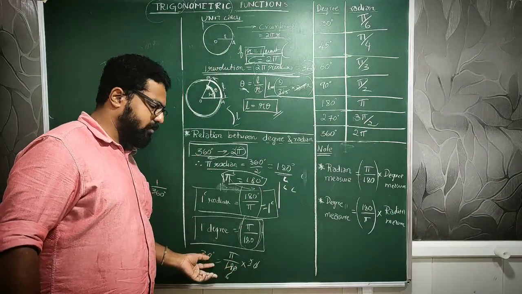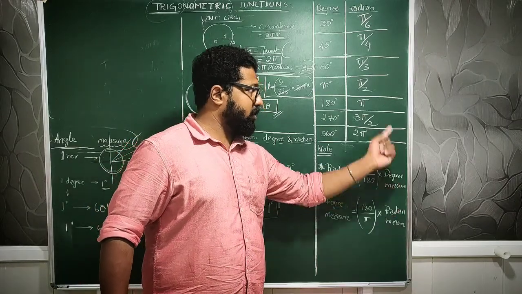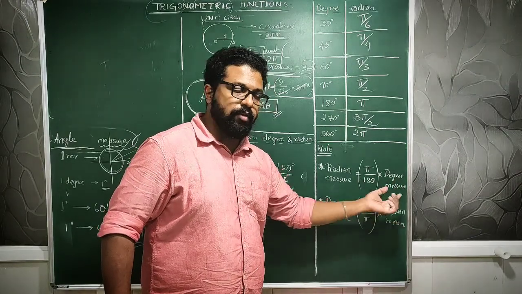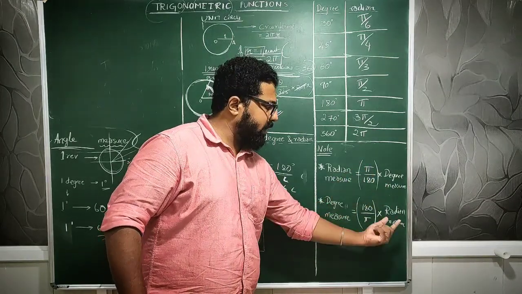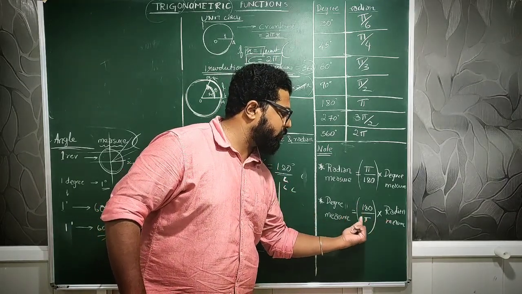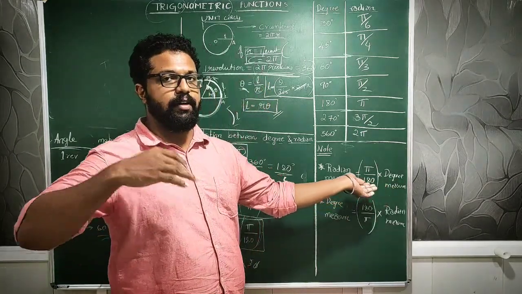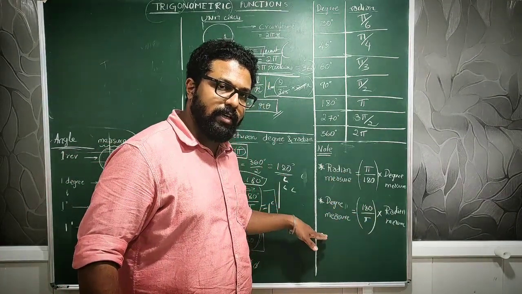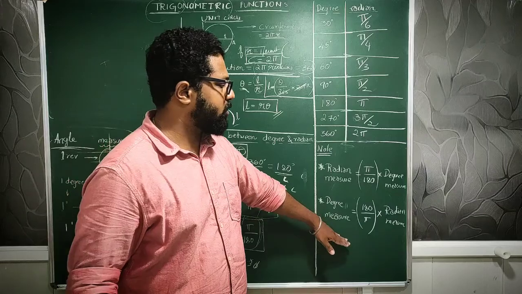That is by this method, using the formula. If something is given in degrees and you have to convert it into radians, multiply that degree value by pi by 180. Suppose the radian value is given to you and you are expected to convert it into degrees, multiply by 180 by pi. Clear? They are just the reciprocal of each other. These are the two formulas which will be helpful for solving the coming problems.